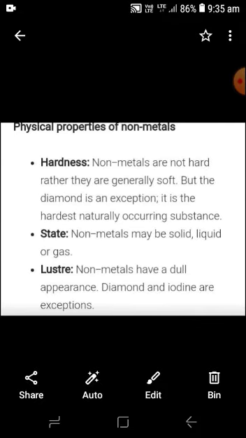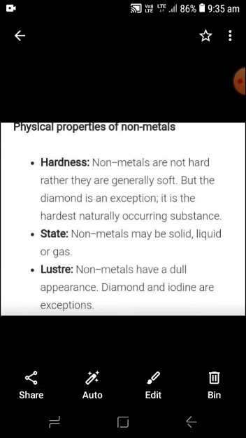Now we discuss the physical properties of nonmetals. Nonmetals are not hard; rather, they are generally soft. But diamond is an exception among nonmetals. It is the hardest naturally occurring substance. When we talk about state, nonmetals may be solid, liquid or gas. They can be found in all three states.